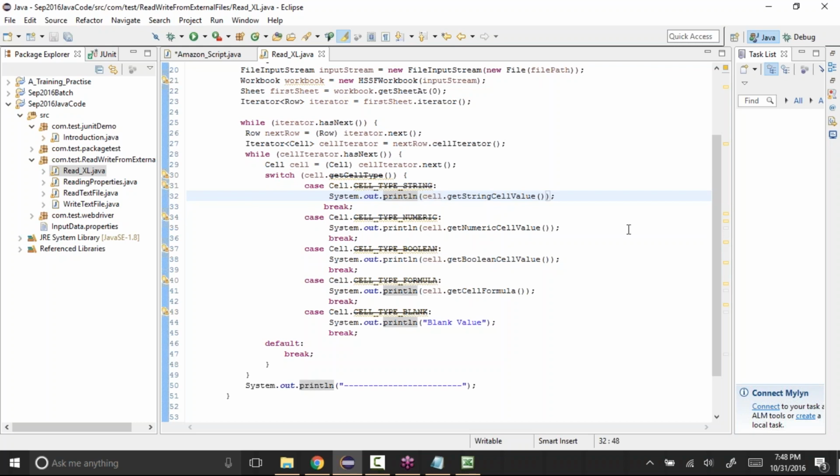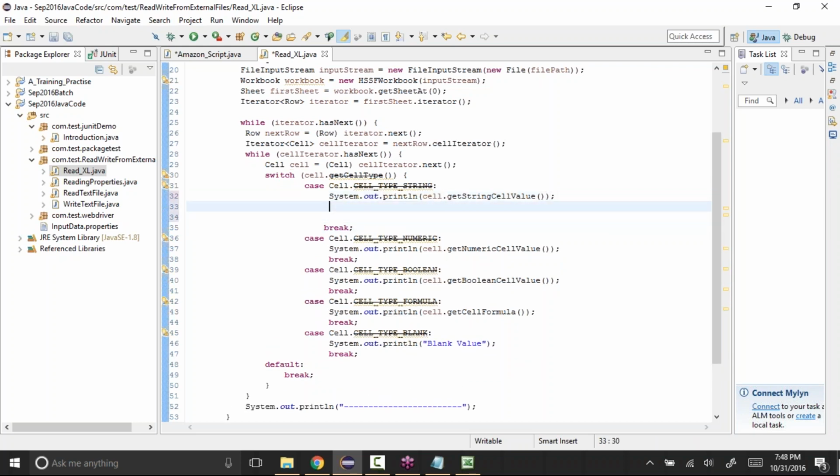Instead, what I can do is store it here. Let's say String username equal to this.